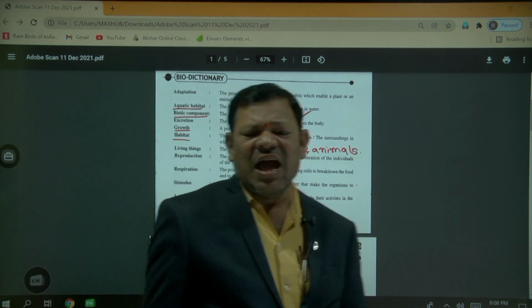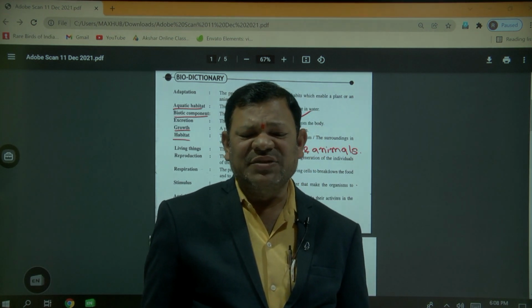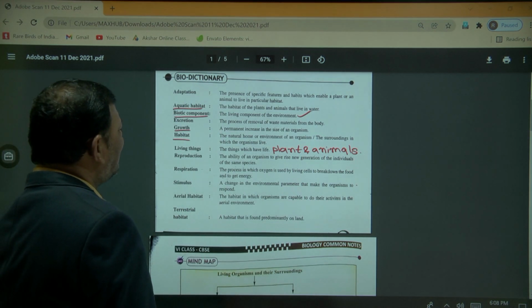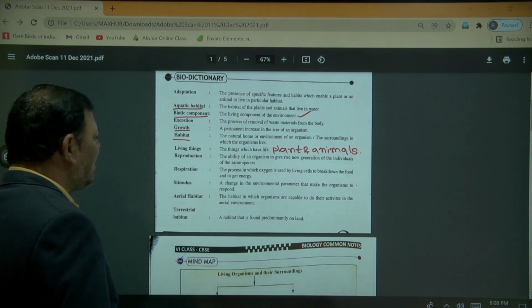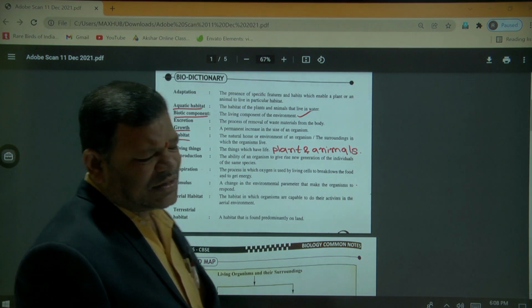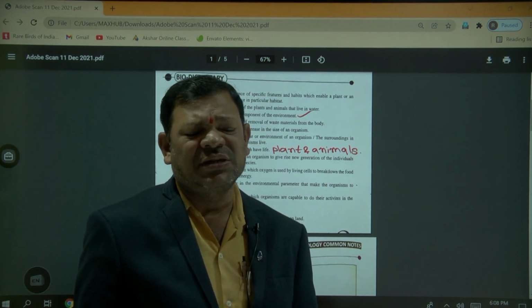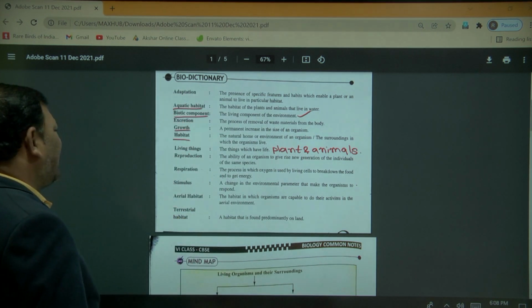Reproduction means the ability of the organism to produce new individuals of the same species. The ability of an organism to give rise to a new generation of individuals of the same species is known as reproduction. Reproduction is an important life process because it produces new organisms. And next, respiration.